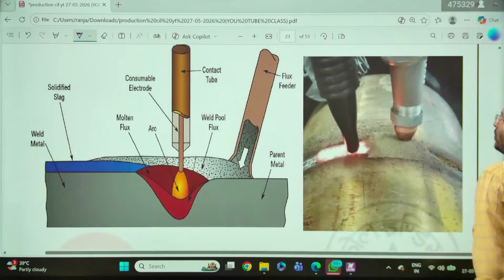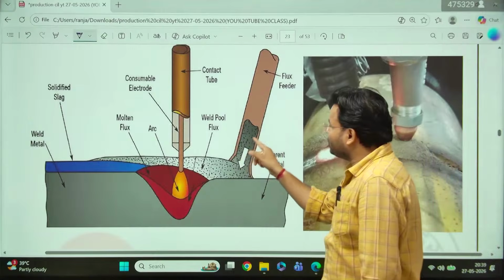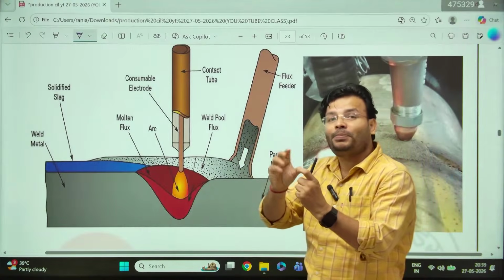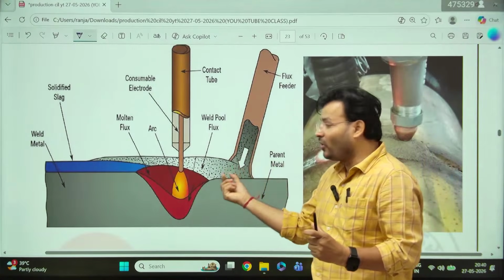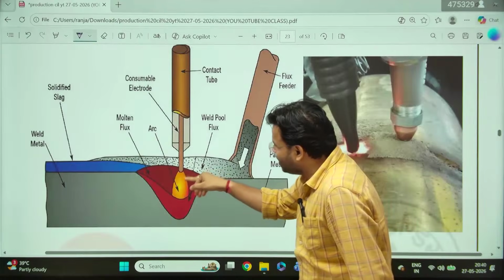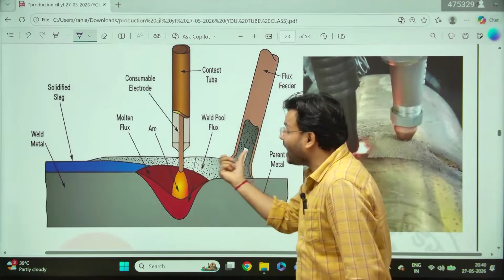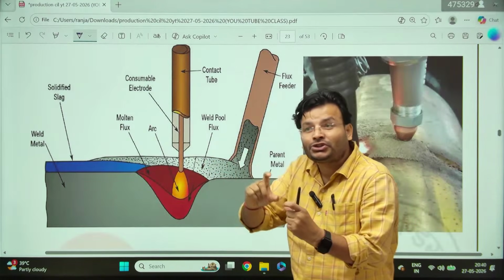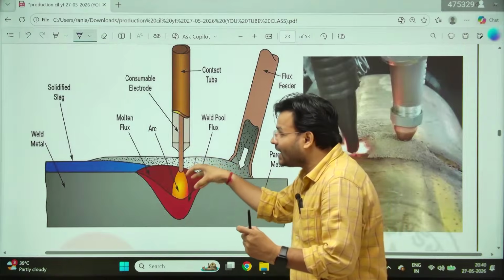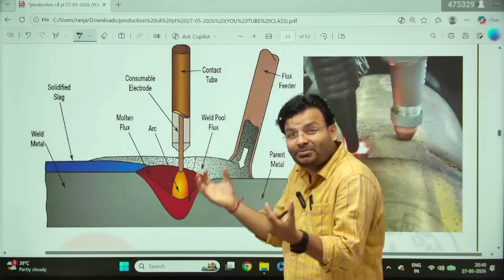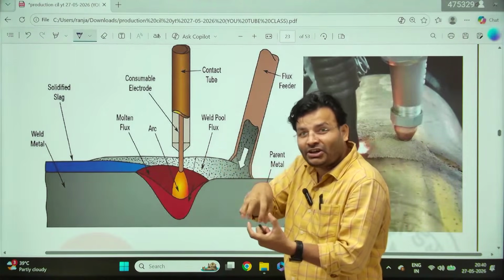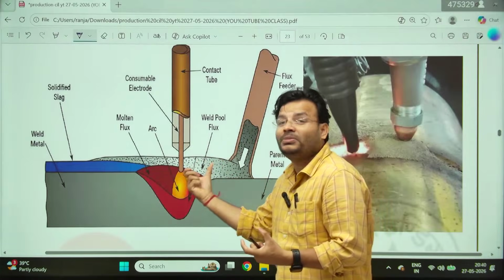So, I am going to discuss it a little bit. My dear friends, we can see here this is the granular flux, flux in the form of powder. This flux powder will come, and you can see the arc. The arc is inside the flux. That's why it is called submerged, because the arc is submerged, immersed inside the flux. That's why it is called submerged arc welding.